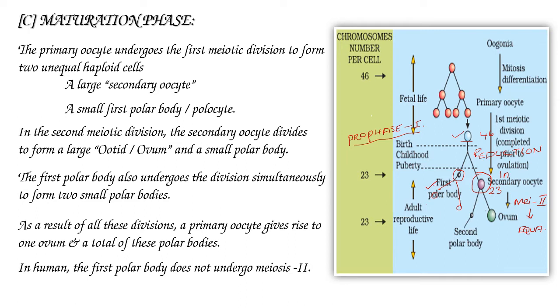The first polar body undergoes mitosis, it does not undergo meiosis 2 division, and the second polar body is the result of the second meiosis of the secondary oocyte. This secondary polar body also does not undergo meiosis 2 division.